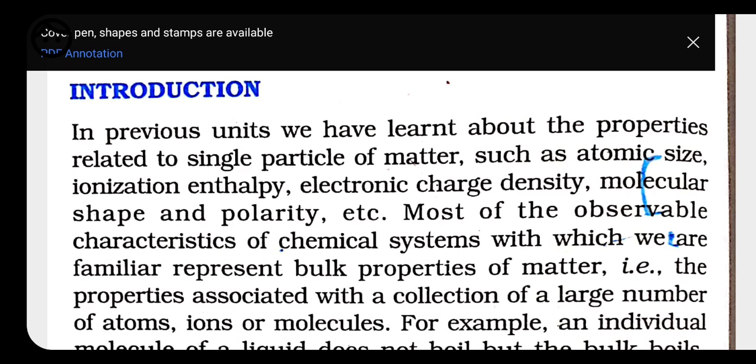In bulk we are talking about the property of all the substance, because if we are talking about the melting point of one molecule, it doesn't have any importance, because we have to see throughout the substance, throughout the matter. Matter is anything that occupies space and has some mass, and matter can neither be created nor destroyed. So here we will be talking about the properties in bulk, not for the individual atom or molecule, the property of each matter.